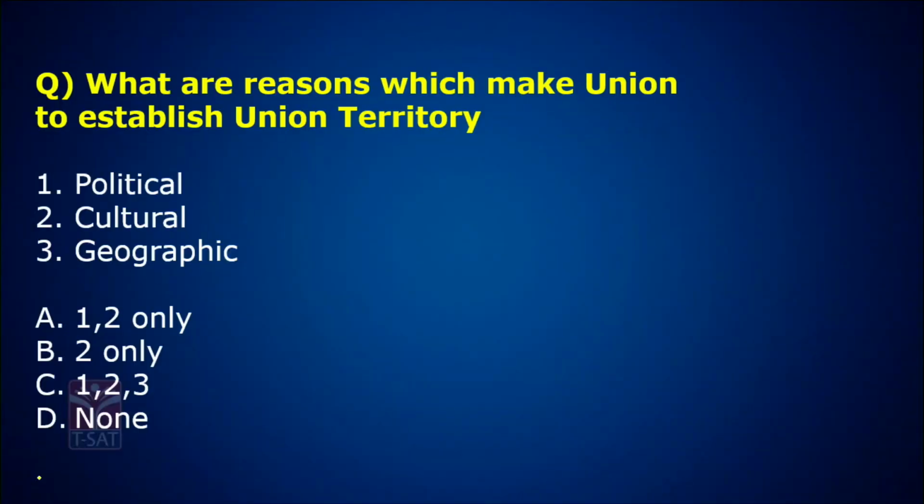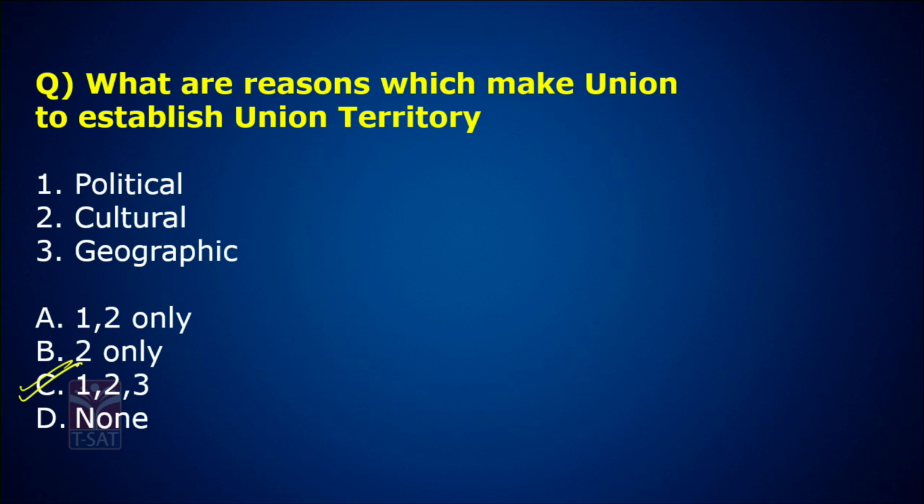Now, let's go to the last question, friends. What are the reasons to establish a union territory? What reasons generally will the union consider to give union territory status to a particular region? Political reason, cultural basis, geographical basis.